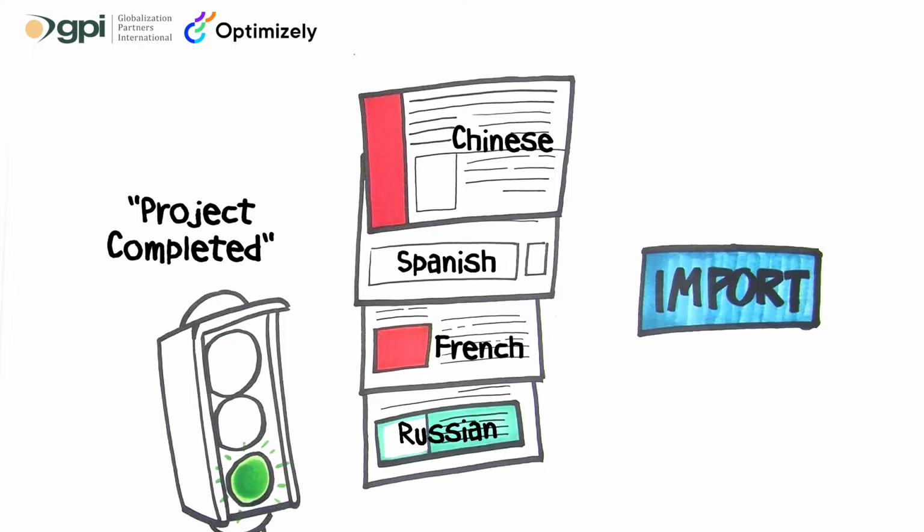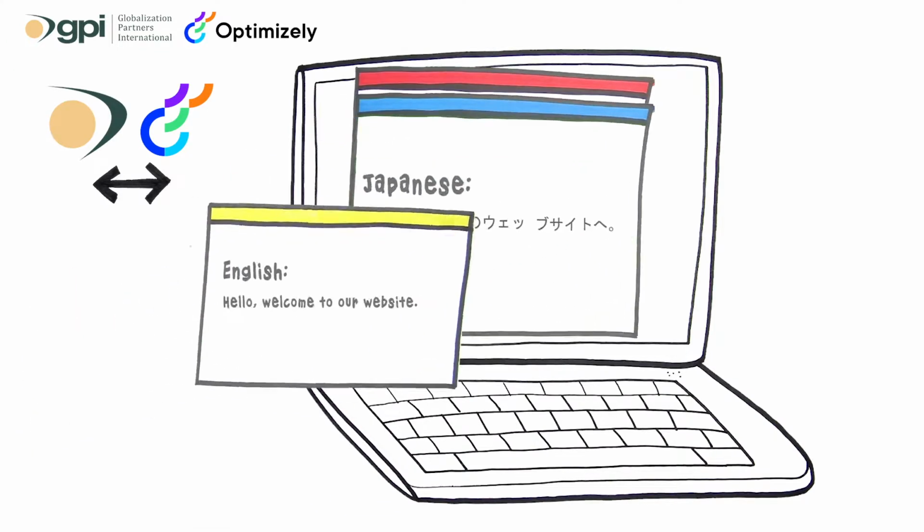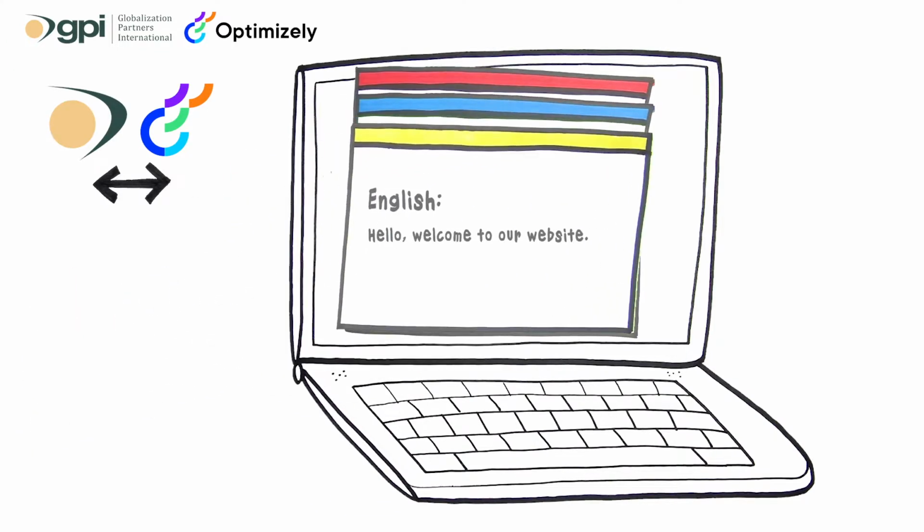Now, translations can be imported back by clicking Import Translations. The connector automatically creates new language versions for each translated item and is now ready for QA workflows.